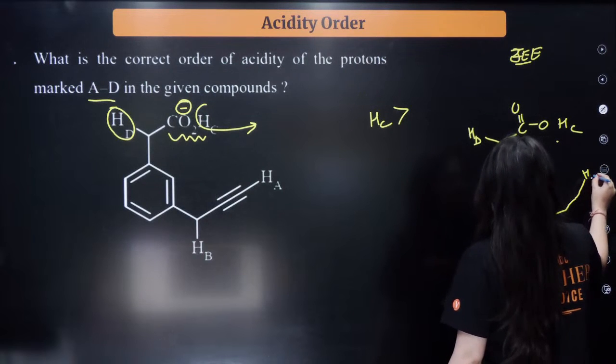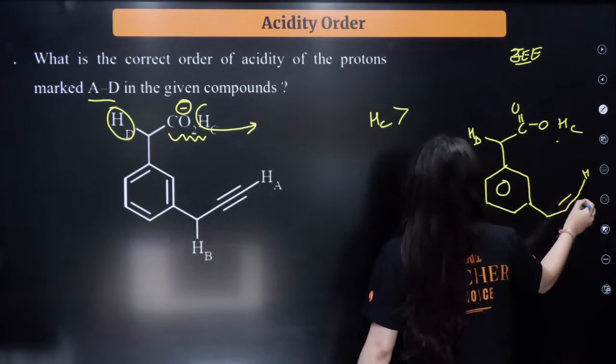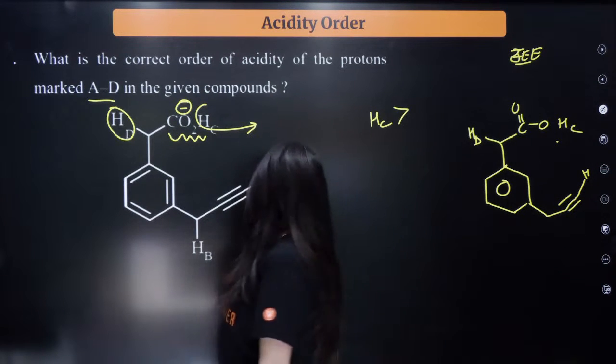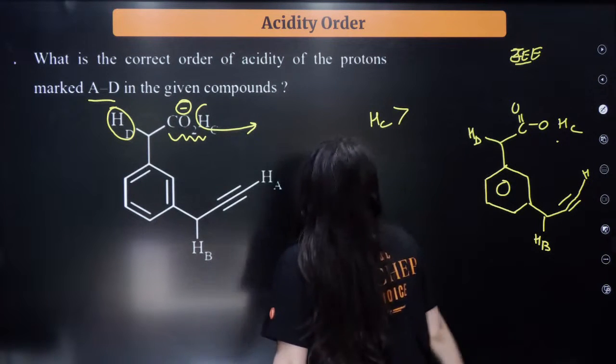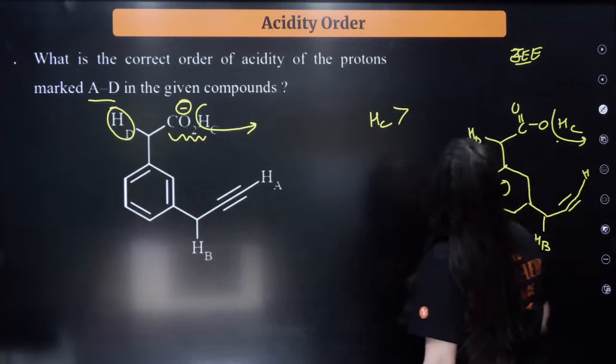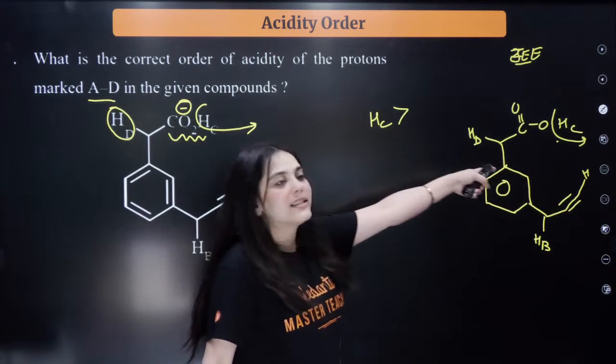Yes, HA is here. Sorry. Just consider that HA is here, the triple bond, right? This is the structure given to you and here is the HB given to you. Correct? Now, as I told you, HC is the easiest to go away because it is connected to the carboxyl group. So, this is the most acidic proton.